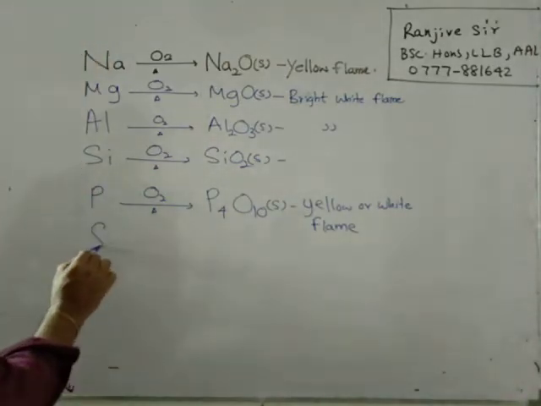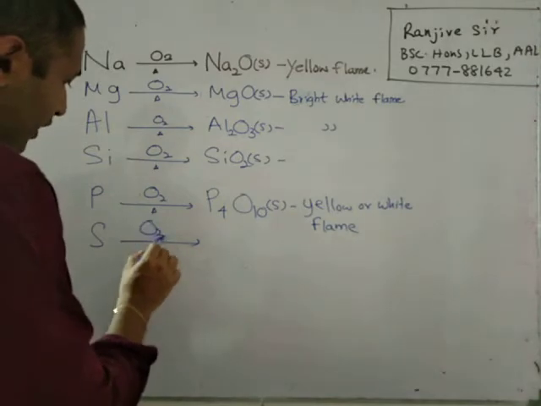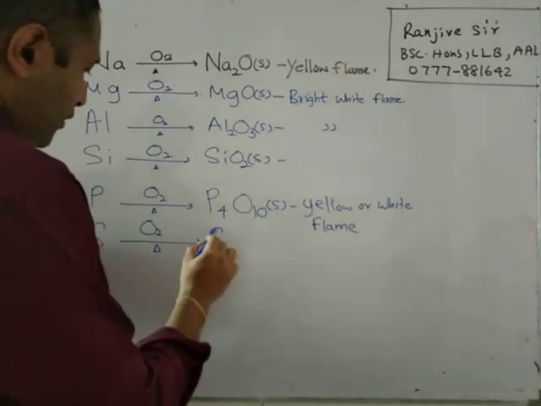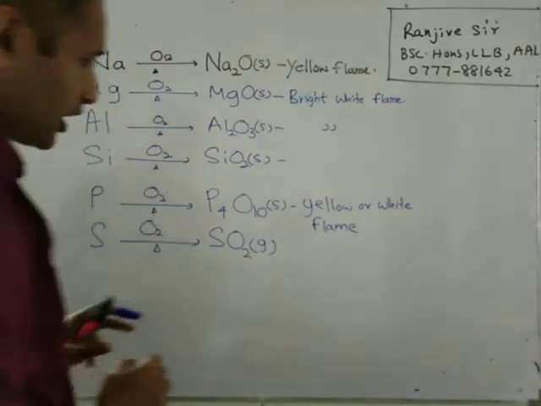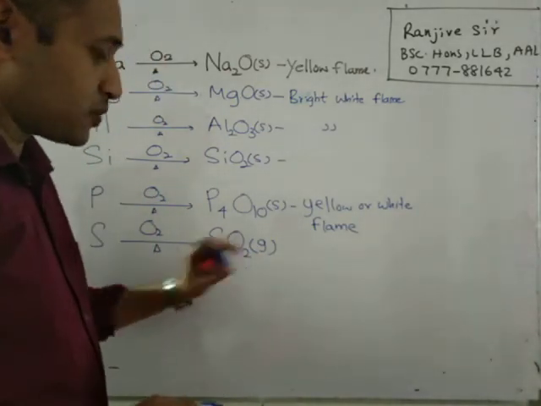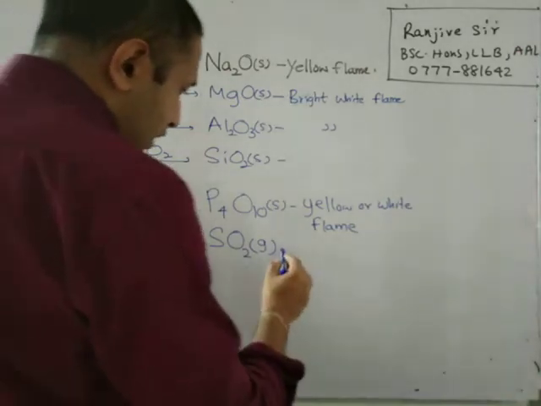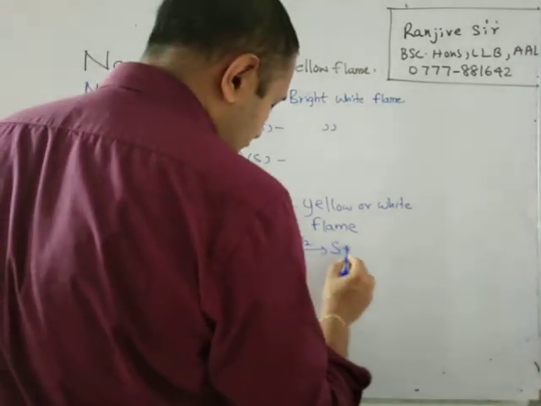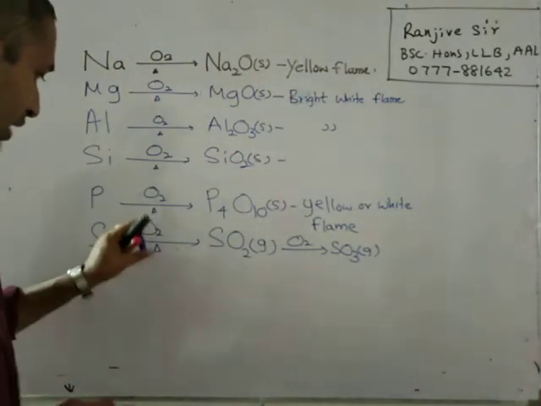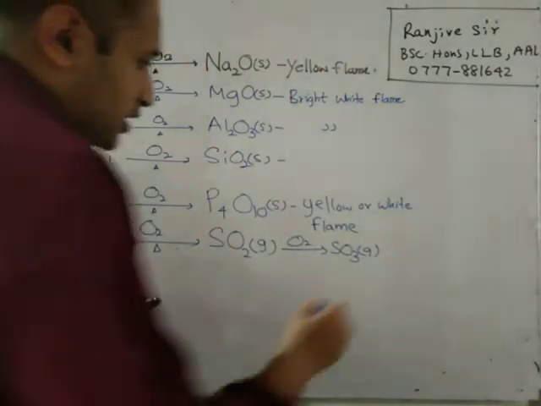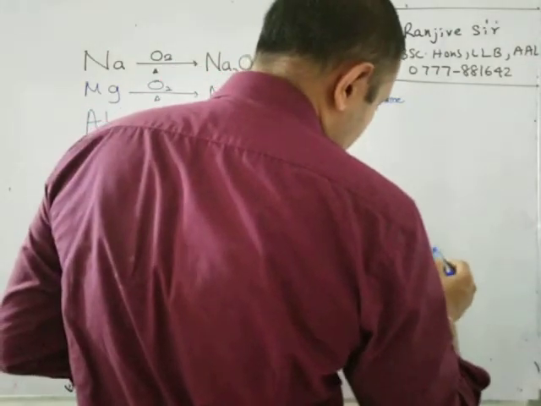Then sulfur is specific because when sulfur burns with oxygen, it forms sulfur dioxide. It has a pungent smell and is in the gaseous phase. It further oxidizes to sulfur trioxide, SO3 gas. Sulfur is specific because it burns with a blue flame.